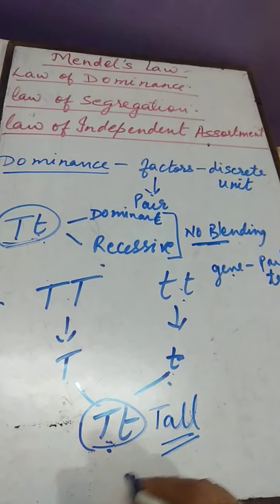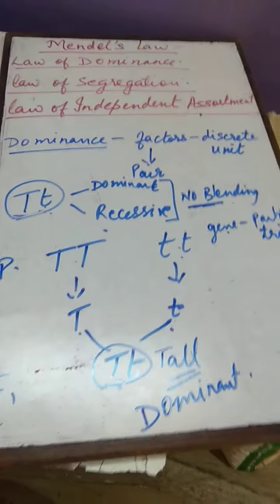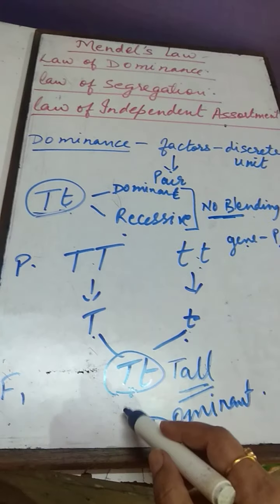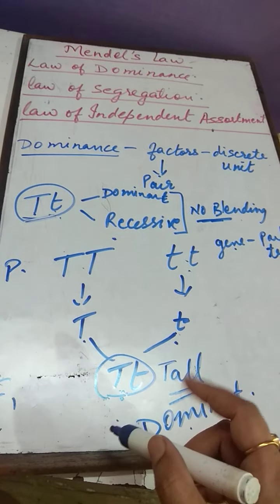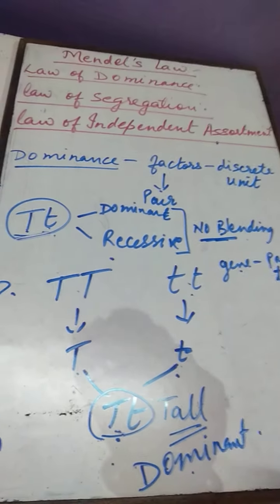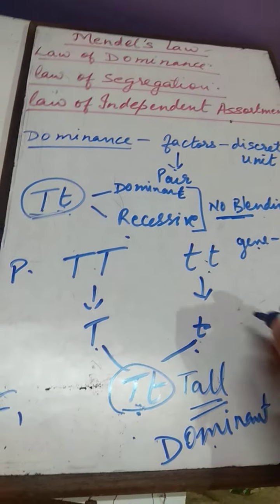So tall is a dominant character. Clear? So according to the law of dominance, Mendel stated that the trait appearing in the F1 hybrid is called the dominant trait.